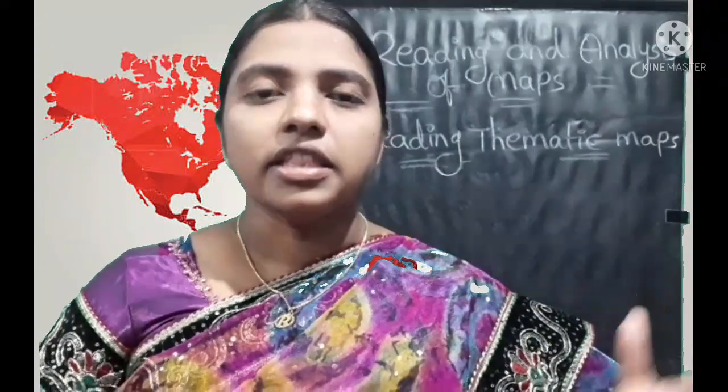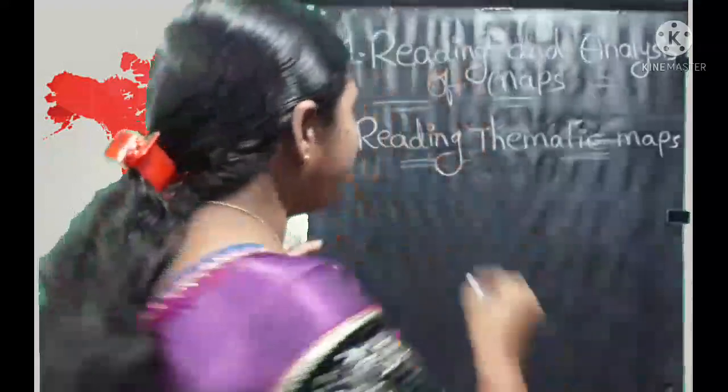Children, physical maps. What are physical maps? These physical maps focus only on the nature of terrain. Nature of terrain means nothing but landforms. What are the landforms? Mountains, plateaus and plains. Hills, mountains, rivers, basins, oceans. These are all part of the nature of terrain. This is about the physical maps.